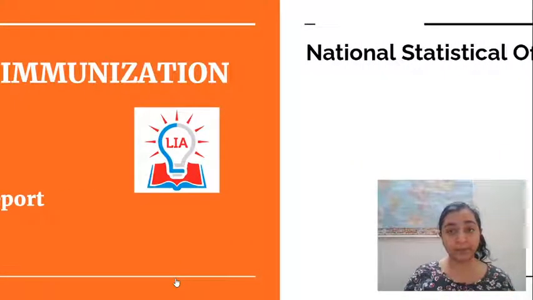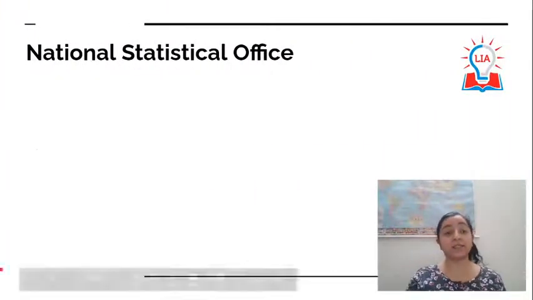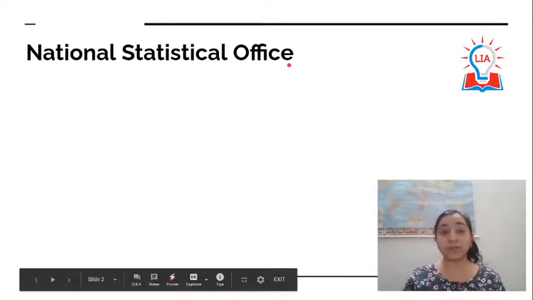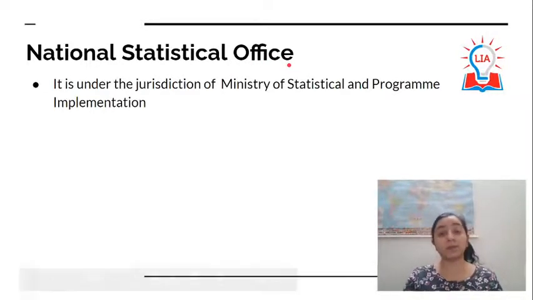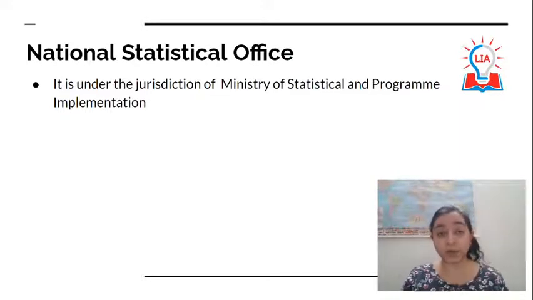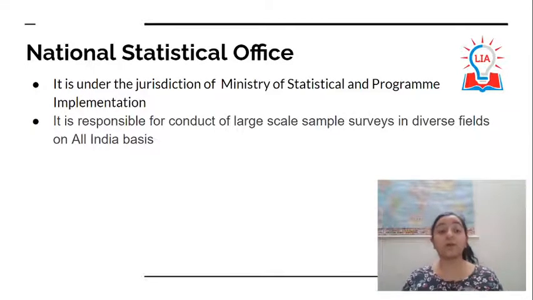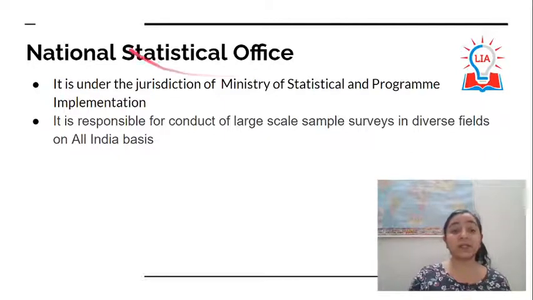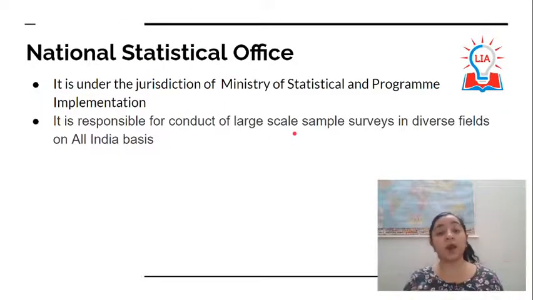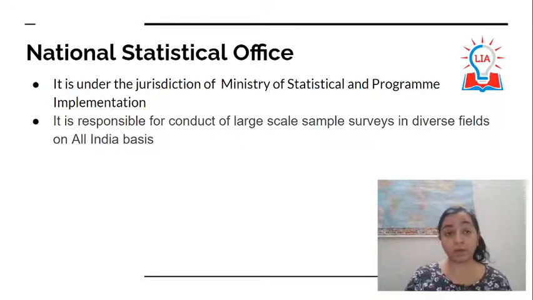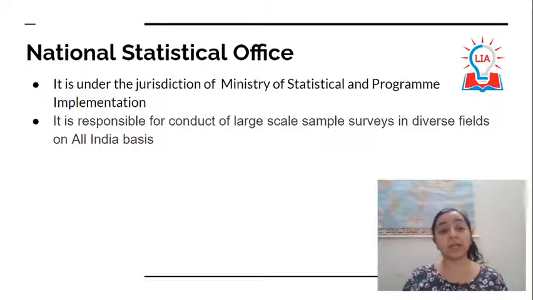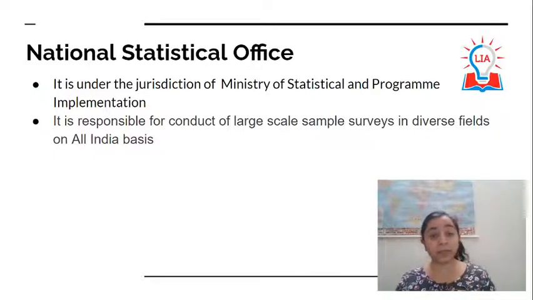So let's begin. First, we need to understand what the National Statistical Office is. This office is attached to the Ministry of Statistics and Programme Implementation, or we can call it MOSPI. So this office comes under the Ministry of MOSPI. Then what kind of function does it perform? It is responsible for conducting large scale sample surveys in diverse fields on an all India basis. So you have to remember that it is an office which conducts surveys on an all India basis.